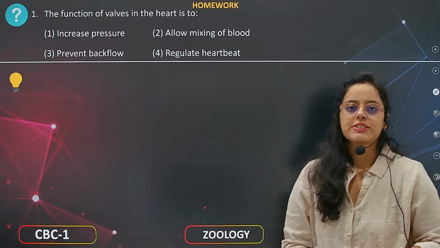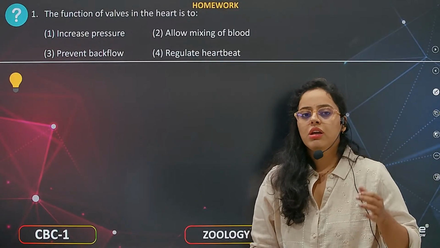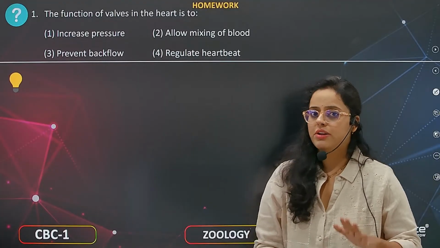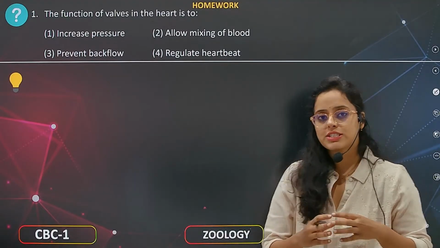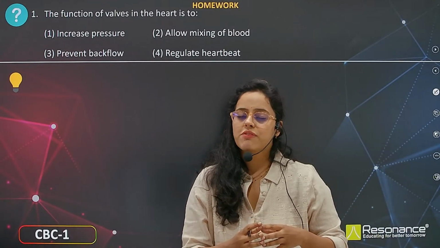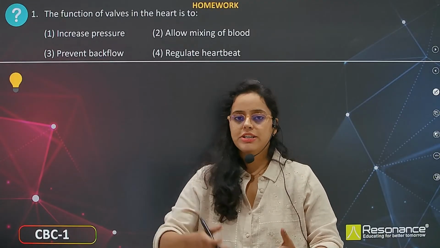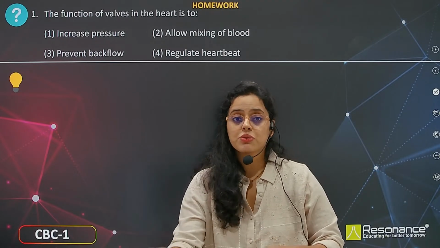So let us discuss. The function of valves in the heart is to increase pressure, allow mixing of blood, prevent backflow, or regulate heartbeat. From the starting, in the first question of this worksheet, we have discussed that valves prevent the backflow, that is from ventricles to auricles or from blood vessels to ventricles.